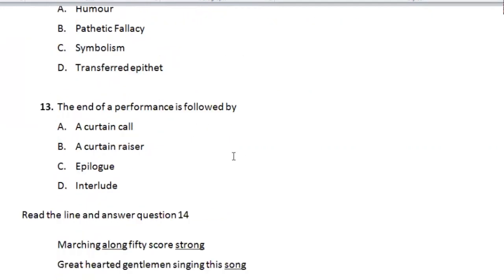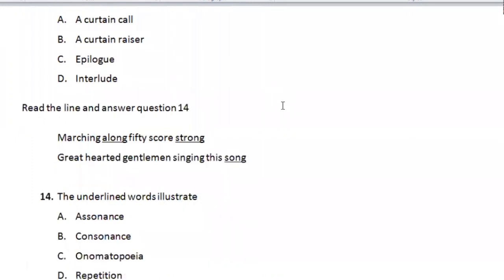Question 13. The end of a performance is followed by a curtain call, correct? B, curtain raiser, no. C, epilogue, no. D, interlude, no. A curtain call: once the performance is over, the characters come out and bow to the audience. That's a curtain call.